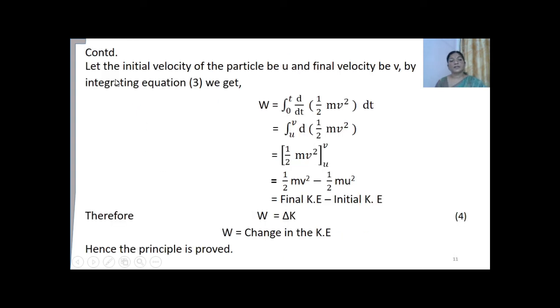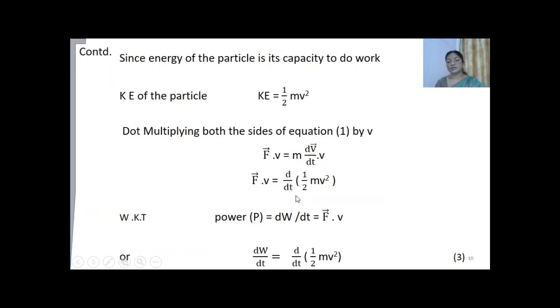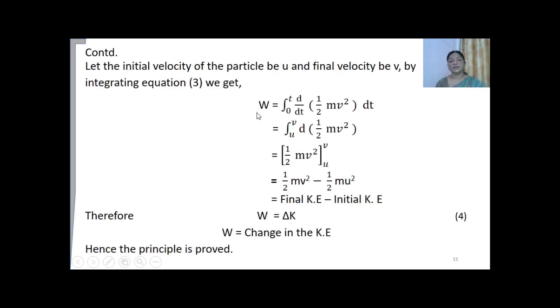Next, let the initial velocity of the particle be u and the final velocity be v. Then by integrating equation 3, what are we going to get? dW by dt gives W, which is equal to the integral from time 0 to t of d by dt of half mv square into dt.